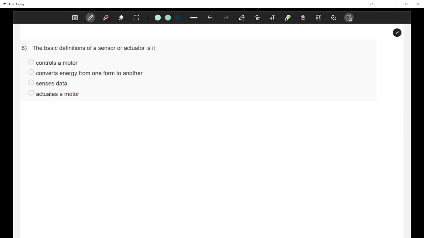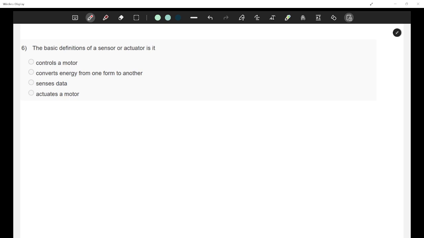The basic definition of a sensor or actuator is it does what? The first option is it controls a motor. Second option is it converts energy from one form to another, or it senses data, or it actuates a motor.